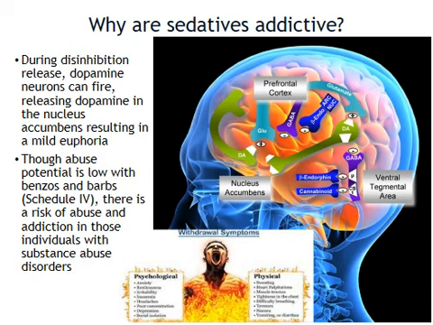So that begs the question, why are these sedatives so addictive? Remember, during disinhibition release, dopamine neurons can fire, and this will release dopamine specifically in the nucleus accumbens, and that results in a mild euphoria type feeling. There is abuse potential with these benzos and barbs, although it is relatively low. They are Schedule 4 officially. We can see the risk of abuse and addiction in patients that already have an underlying substance abuse disorder.